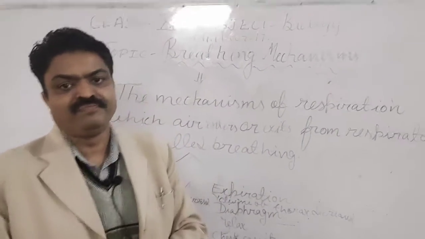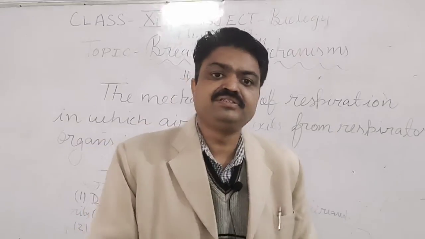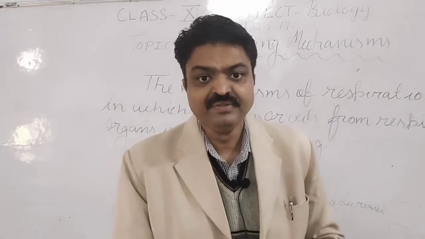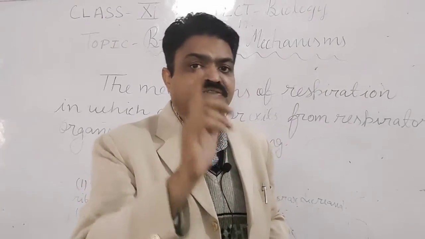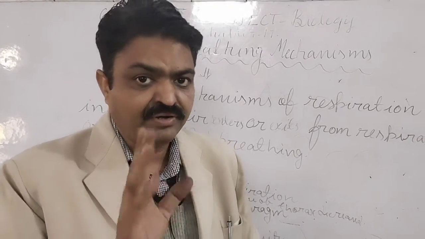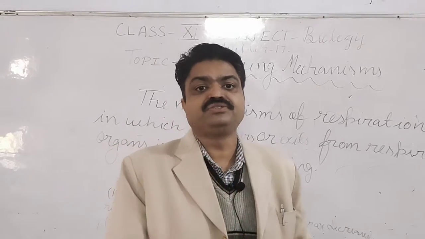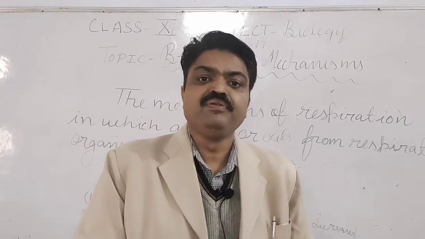The respiration that takes place in the cell is known as cellular respiration, and what is the site of the respiration in the cell? It is the mitochondria. Mitochondria is the site of respiration where the food is oxidized with the help of oxygen.